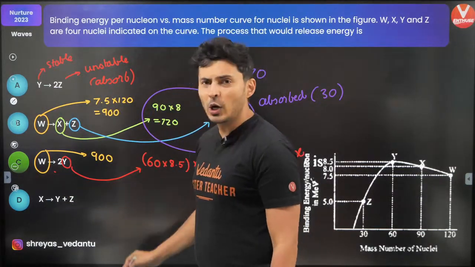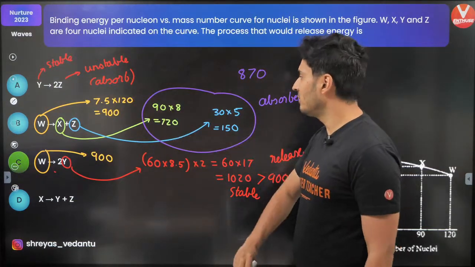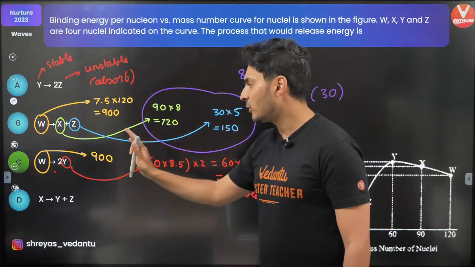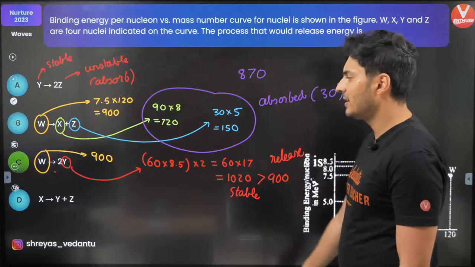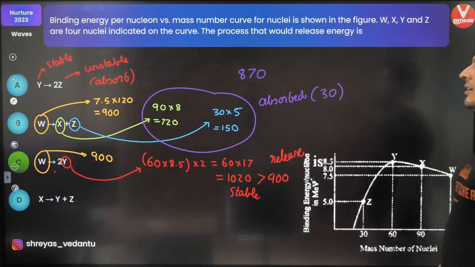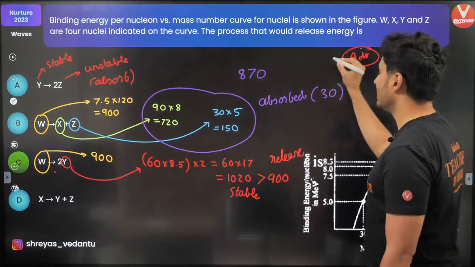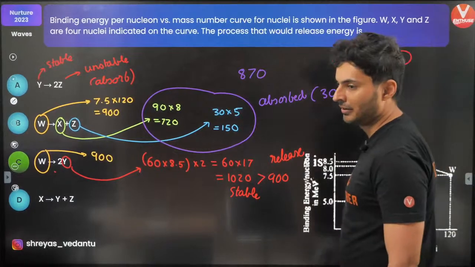If you try for the D option, you will see that it will be just probably like the B option, where the final energy is less, initial energy is more. So it will make it from stable to unstable. So that's why even D option is going to be wrong. You can just sit and calculate it. Is that clear? Isn't that a brilliant question? This is advanced type of question, my warriors. This is not mains level. Also, this can be considered as JEE Advanced level question.